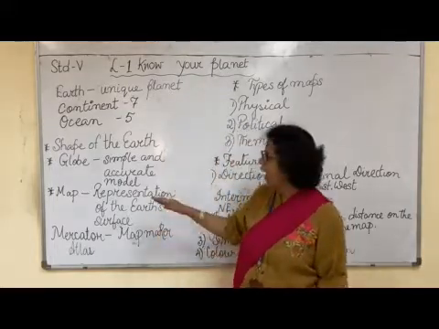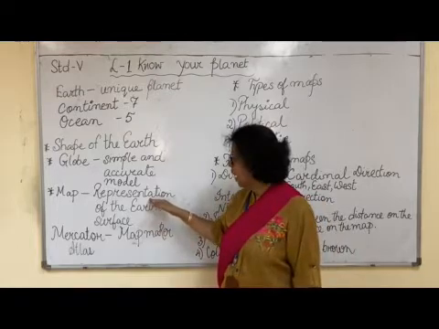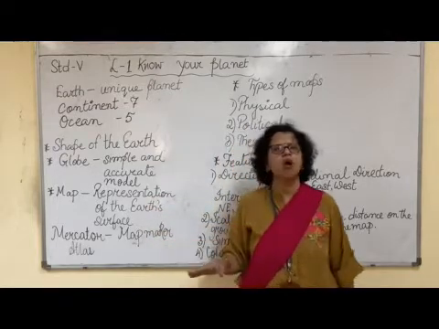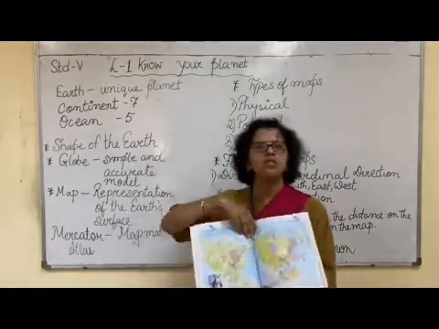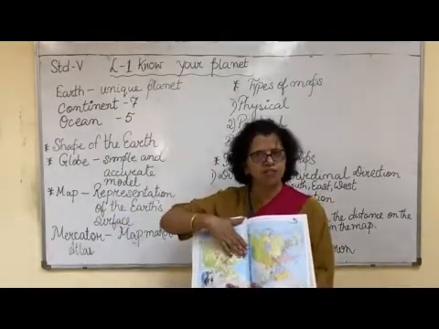So, we have maps. Maps are the representation of the Earth's surface. But a map is drawn on a flat surface.